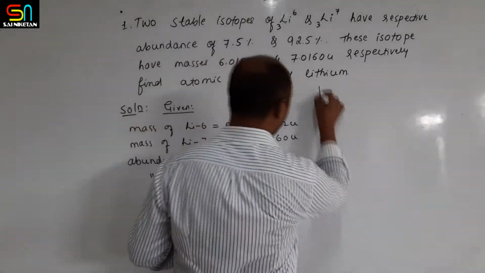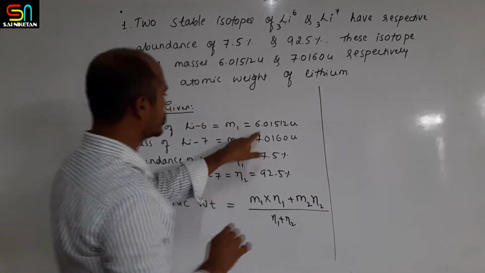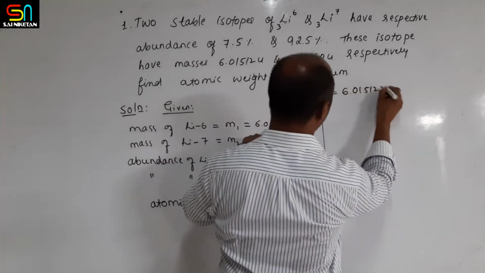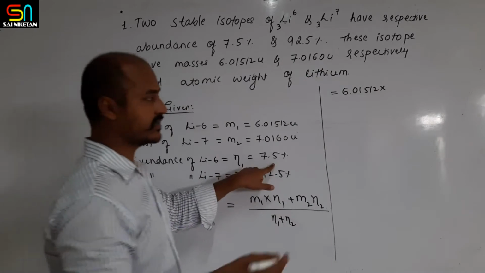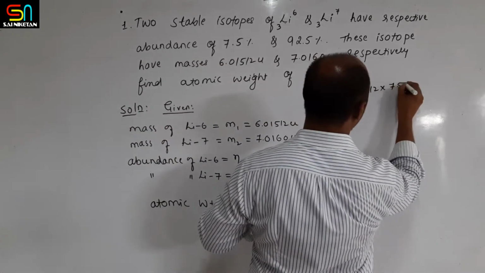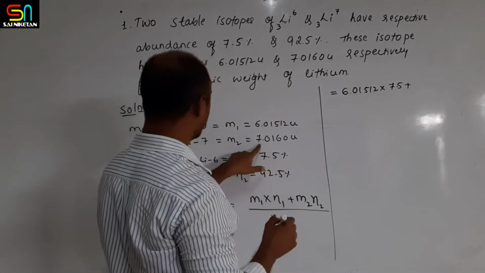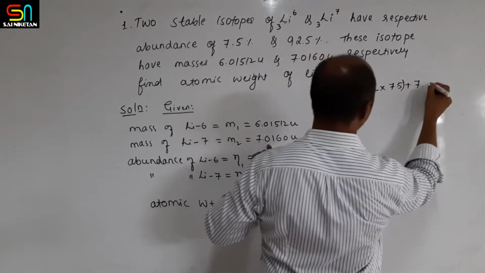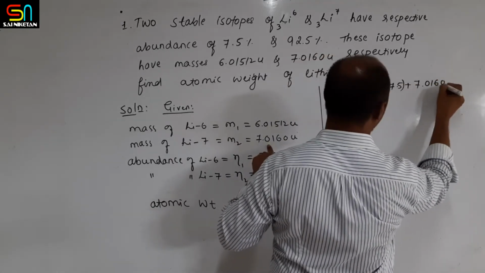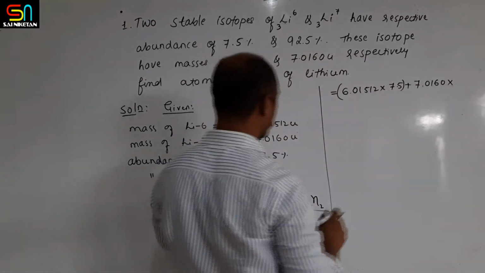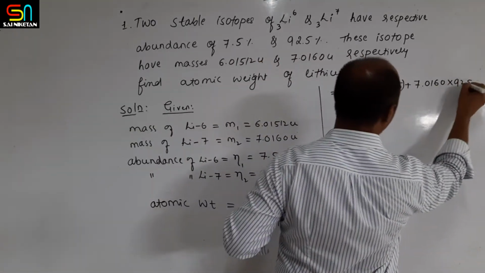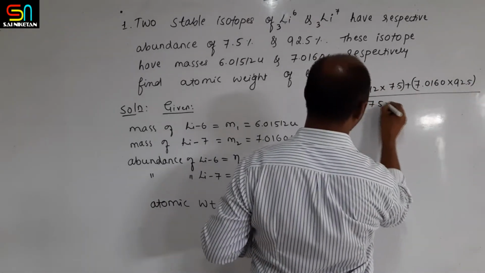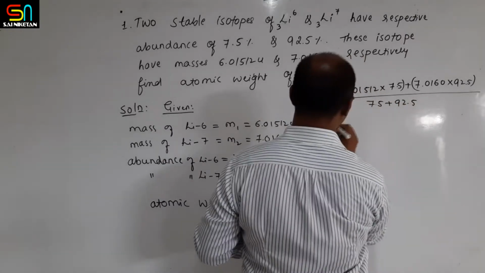Furthermore, if I substitute the values, M1 is 6.01512 multiplied by the abundance 7.5. Don't divide it by 100, just write 7.5, plus the mass of lithium-7, 7.0160, multiplied by the abundance 92.5, whole divided by 7.5 plus 92.5.